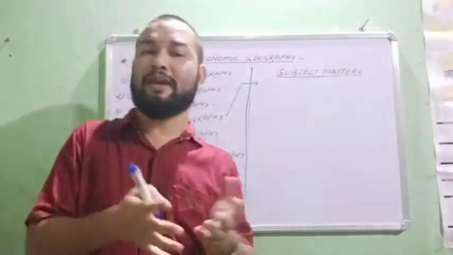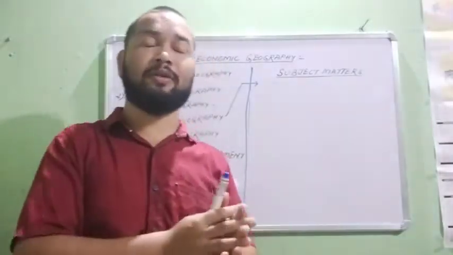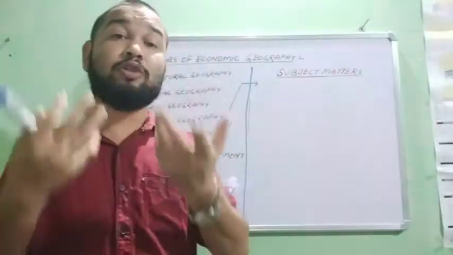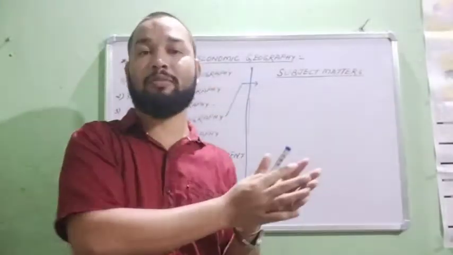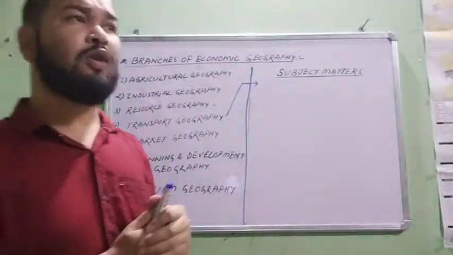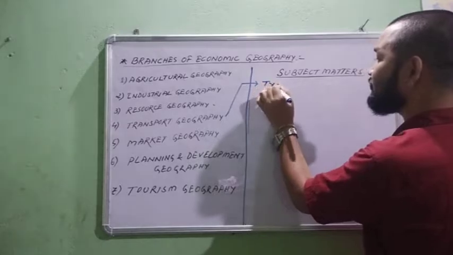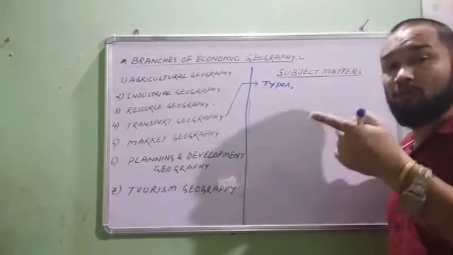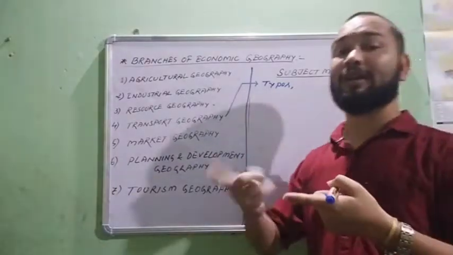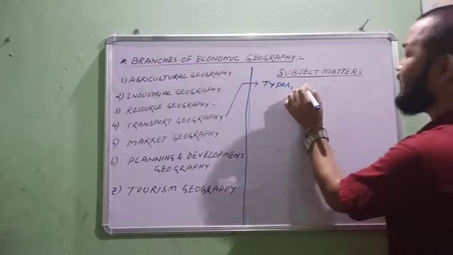Transportation means vehicles, like how resources are transported from one part to another, how produced goods, finished goods are carried from one part to another, how raw materials are carried from one part to another. This is the transport. Transport includes its types: it may be water transport, road transport, railway, or air transport. Types of transportation, as well as